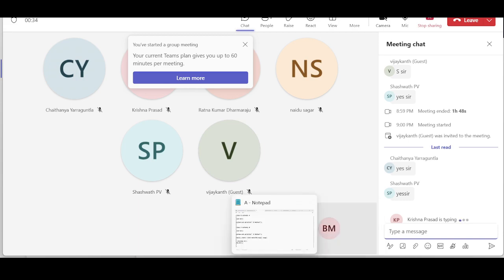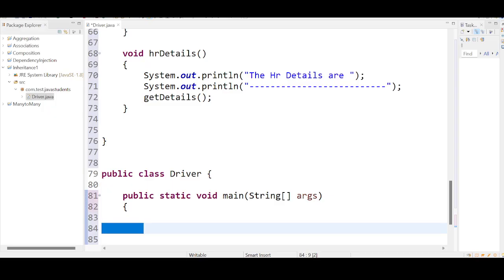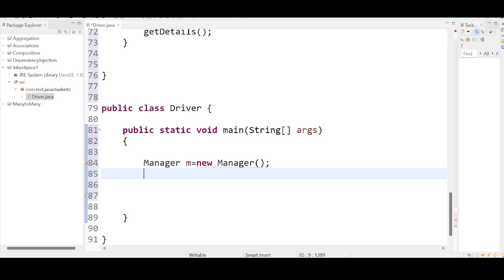Now I am creating an object for manager. Manager m equal to new Manager. Right, it is breaking, so it is trying to look for the manager constructor.